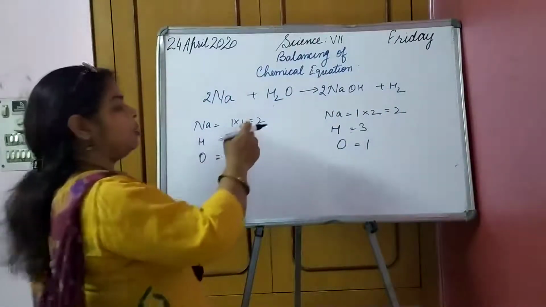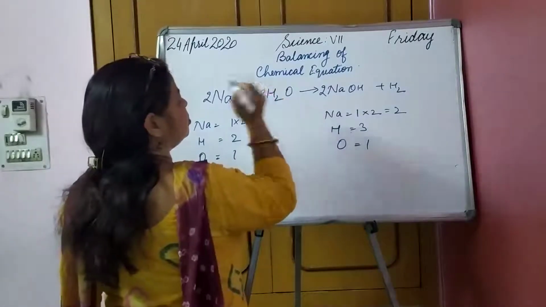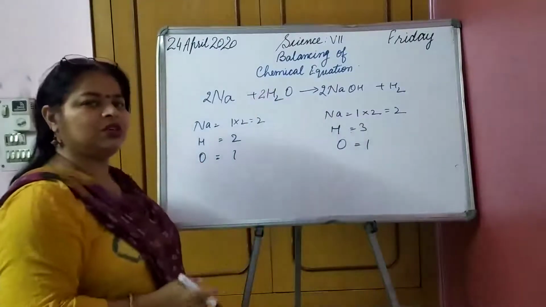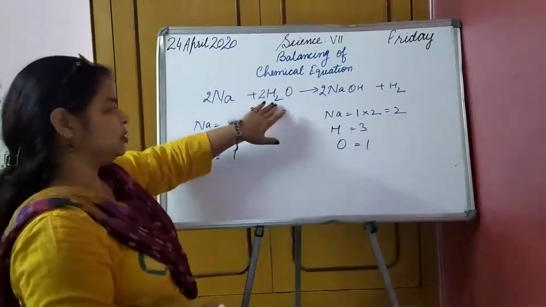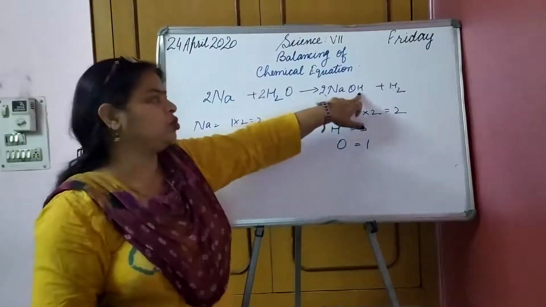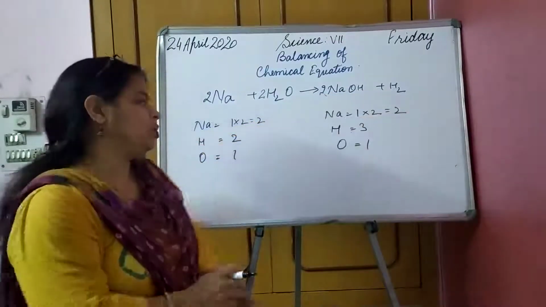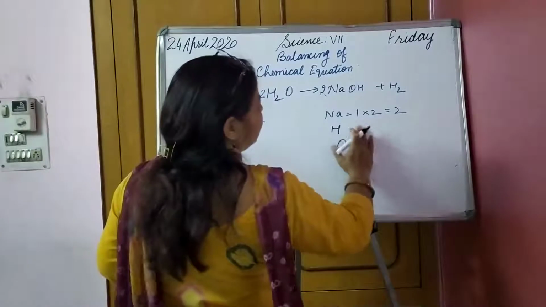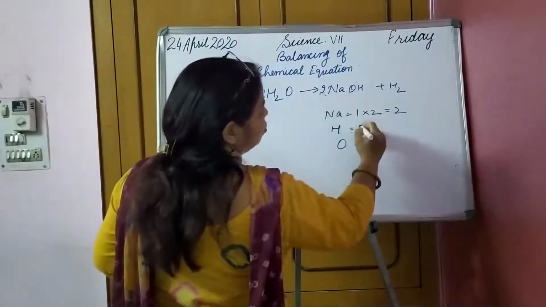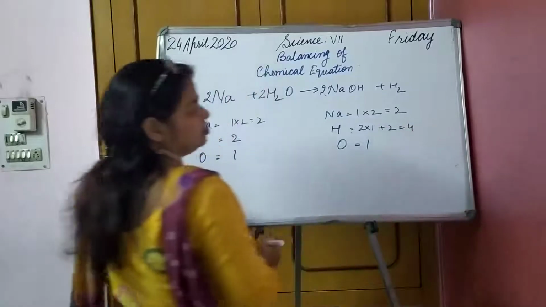Fine. And what about here? It is 2. So if I write 2 here, then hydrogen is also balanced. It is 4 here also. 2 into H plus 2 hydrogen, so it becomes 2 into 1 plus 2, which is 4.